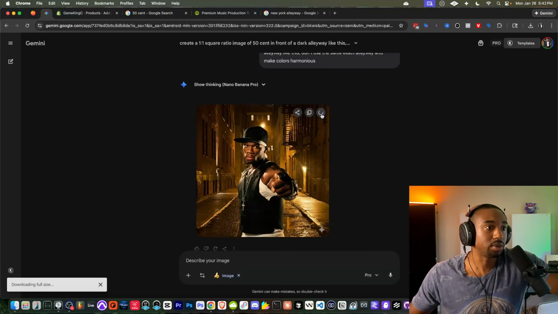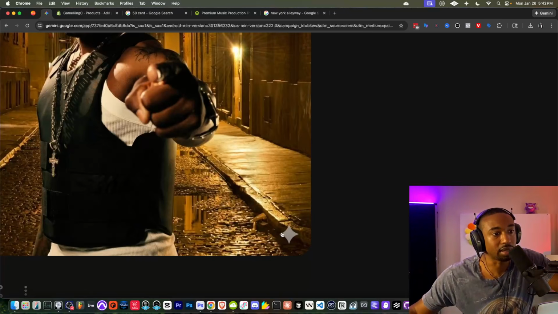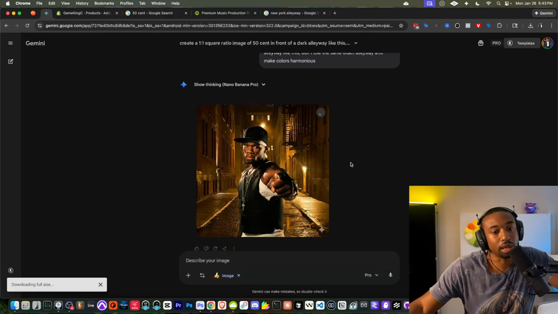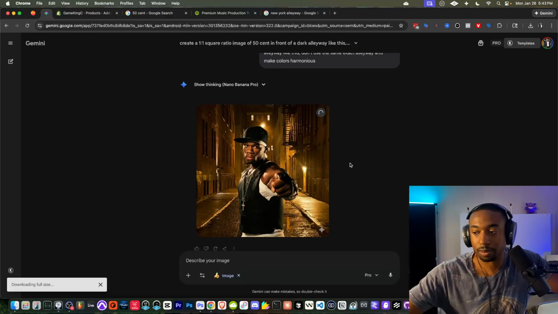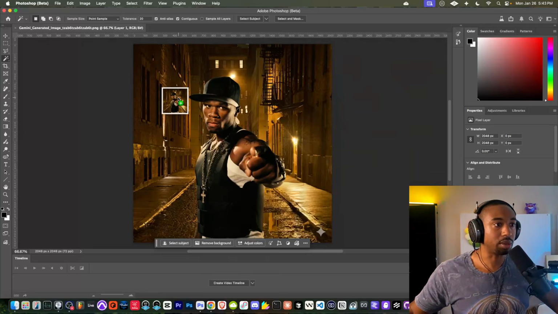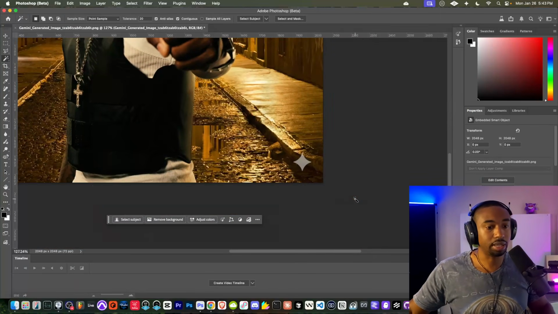All right, so we're going to take this, we're going to download this. Now I'm going to take it into Photoshop just to get rid of this watermark. I'm sure somebody created a site where you guys could probably just do it on the website. I don't know, I haven't surfed the web for that, but I normally just do this in Photoshop. All we have to do is just left click and drag this image straight into Photoshop. It should open automatically.